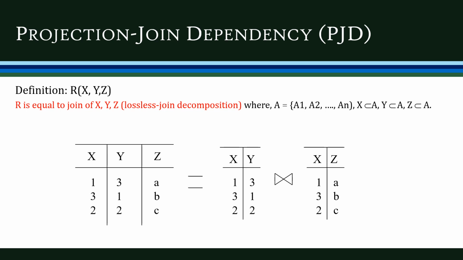So we will be getting the tuples 1, 3, a. Then for the second row, the x value is 3, the y value is 1, the z value is b. Then the third row, 2, 2, c. So we'll be getting the original relation back, right? So this is a lossless join decomposition.